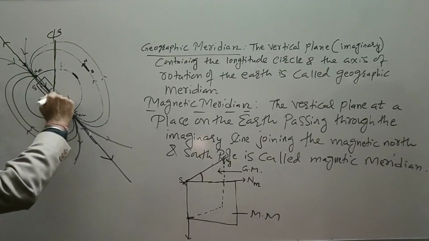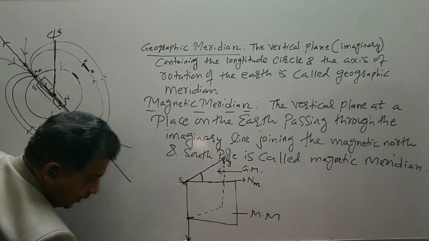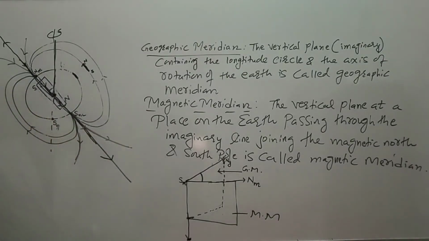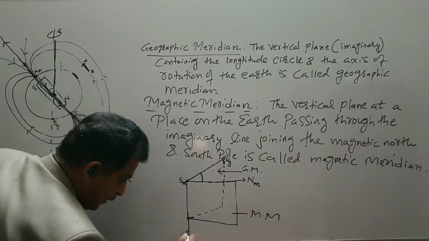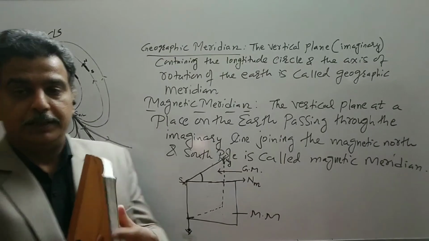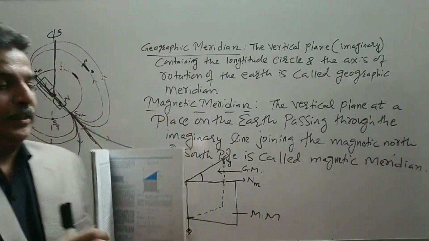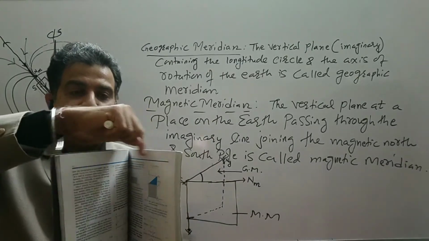This is the center of the earth. So we assume this point here is the center of the earth. So if I open this notebook, say now we have a notebook, it is V shaped. This is V.